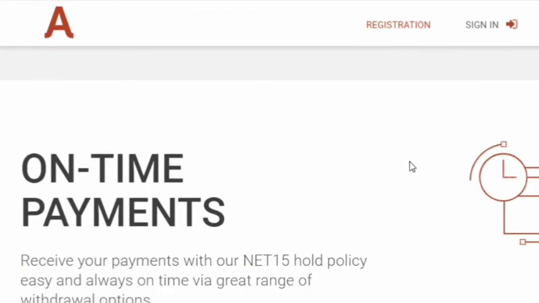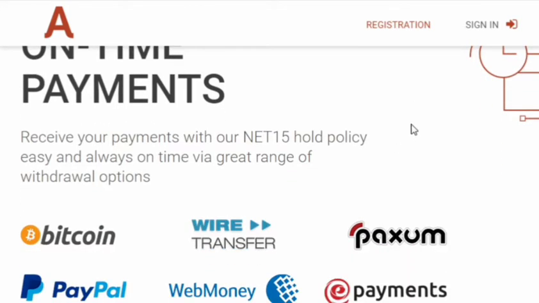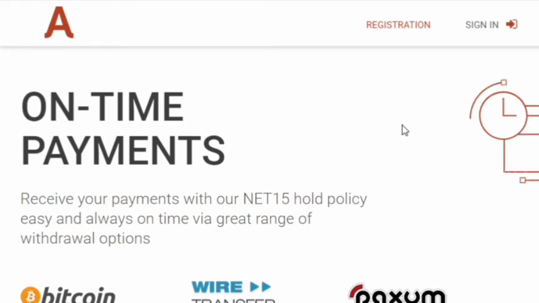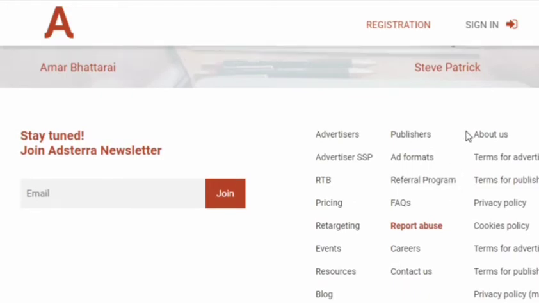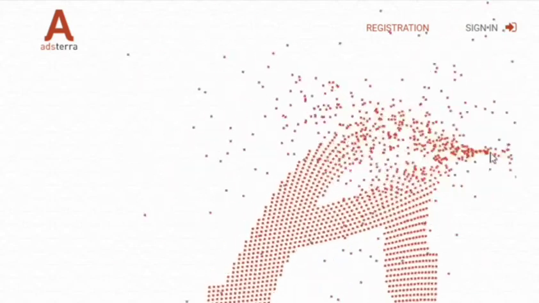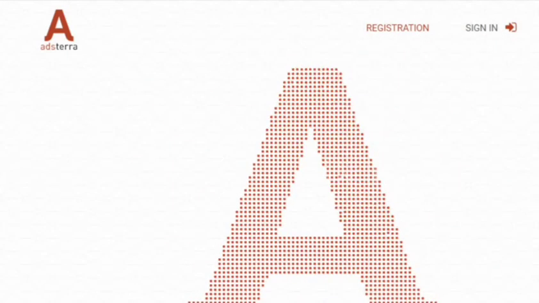After that, click on the dashboard and then go to your website tab, where you will be able to see 6 types of ads in AdSterra: banner ad, rich media ad, text ad, pop-ups and pop-under ads, application or widgets, and custom made ad. You have to click any one of them and get approved for that specific ad, and you will get a unique code. Then paste that HTML code or tag in your website, and instantly you will be getting ads. Your CPM rate will differ according to the number of visitors in your blog. So anyway, you will be getting paid.